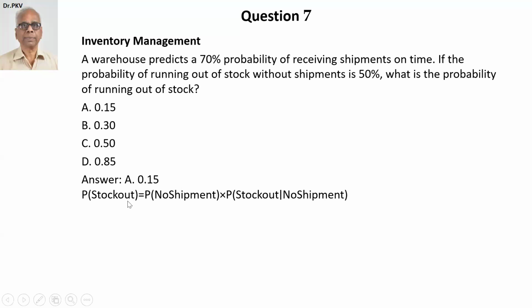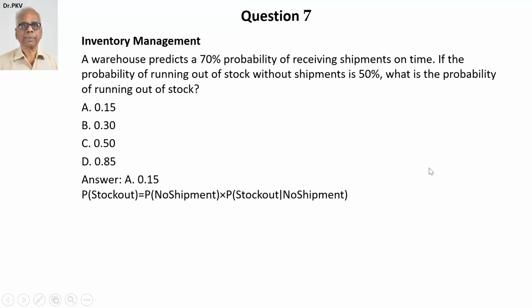Probability of stock out equal to probability of no shipment into probability of stock out given no shipment. Since you predict 70% probability of receiving shipment, probability of no shipment is 30%. Probability of stock out given no shipment is 50%.